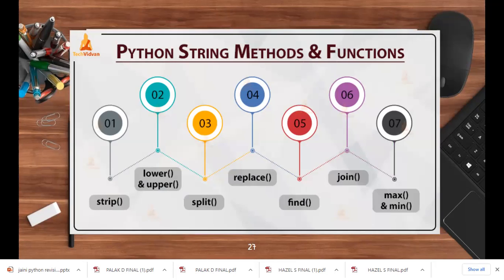Minimum and maximum will work on the numbers of a string, but if you are using it on the characters of the string, in that case, it will look at the ASCII value of that character and then tell you which is minimum and which is maximum, depending on the ASCII value.